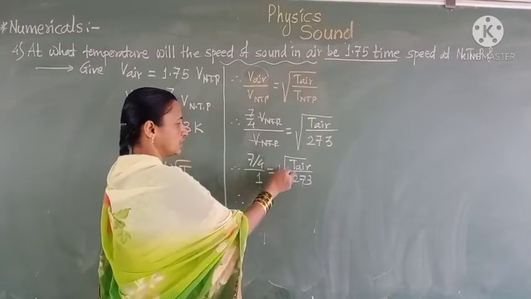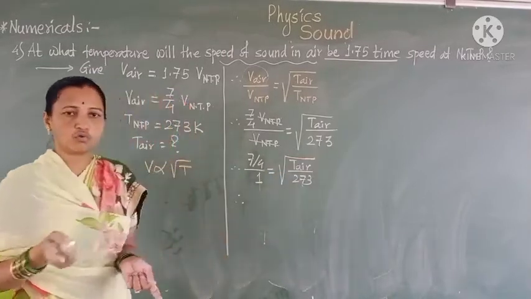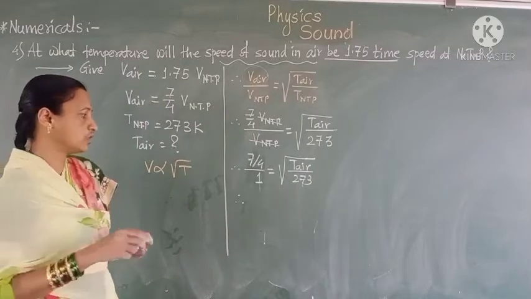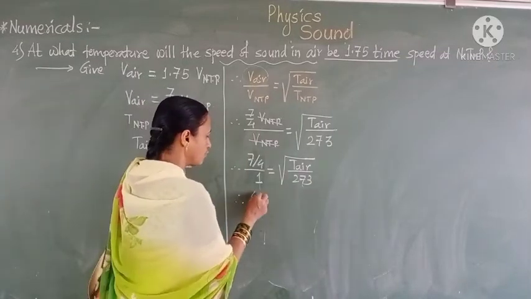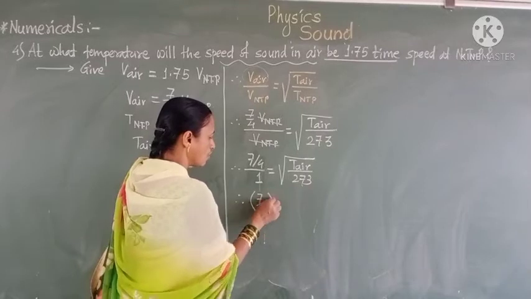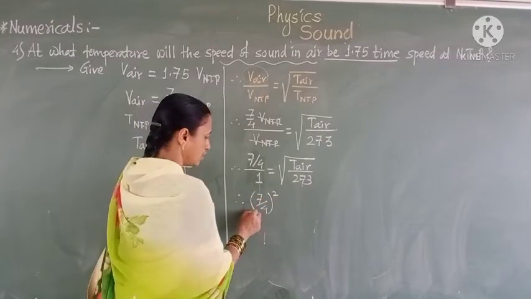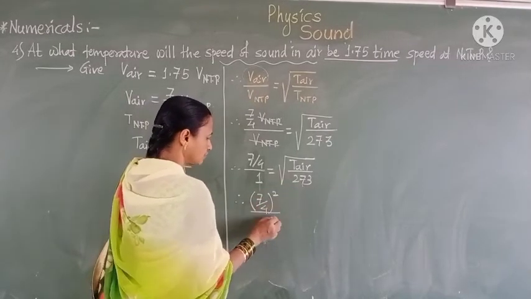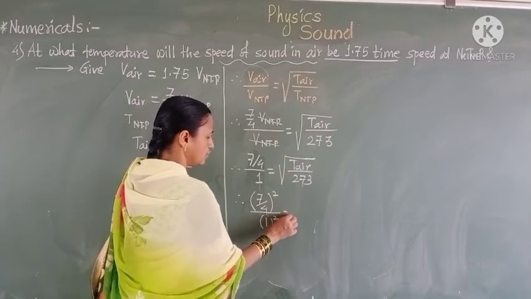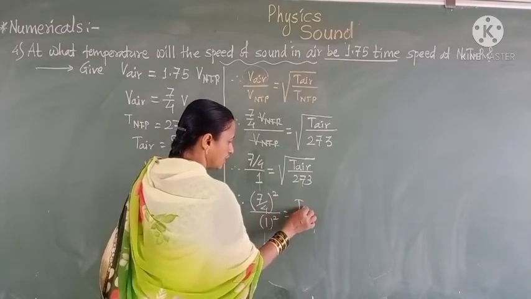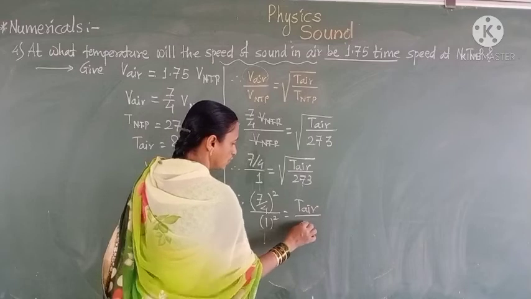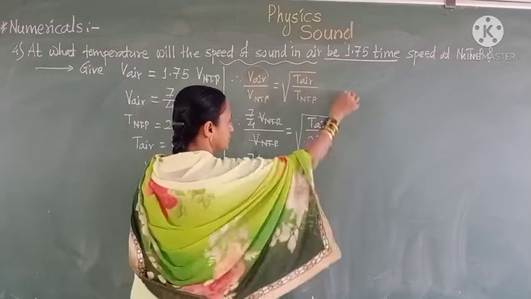Then for cancelling the square root we take another squaring on both sides. Therefore we write 7/4 bracket square upon 1 square, which is equal to T air upon 273.